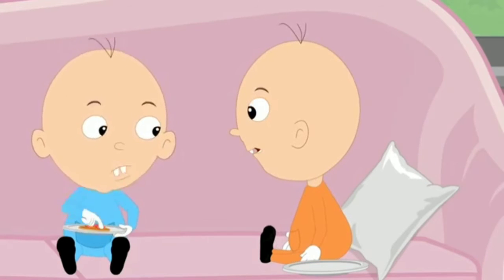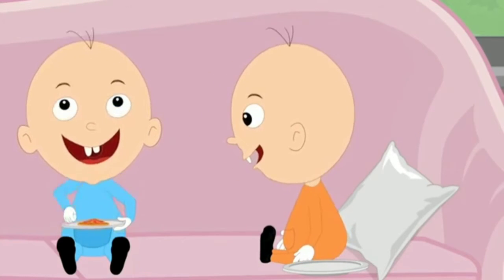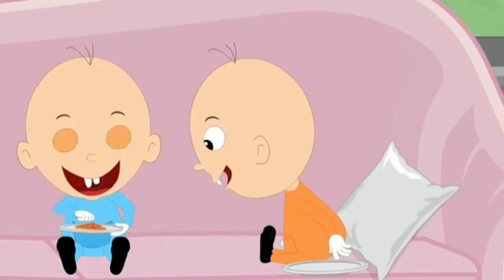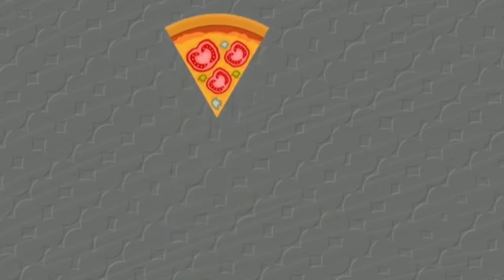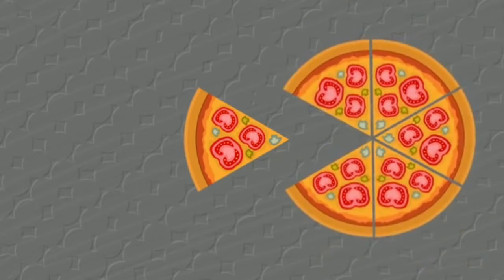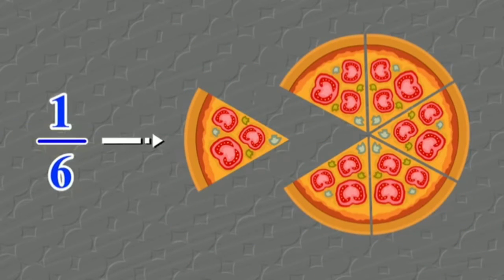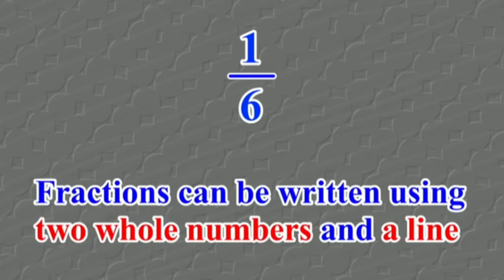Now that blue shirt is eating his piece and taking the orange piece now, and he is playing with the pizza piece. So he has thrown it up. Now this part of the pizza is one part out of 6. Right, now totally there were 6 and this is one of the parts of it. So we can write it as 1 by 6.